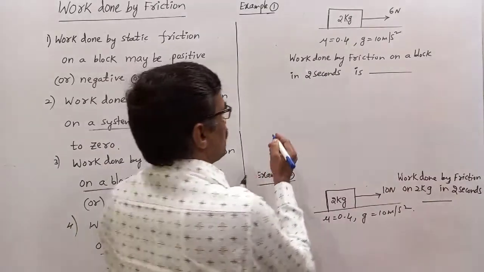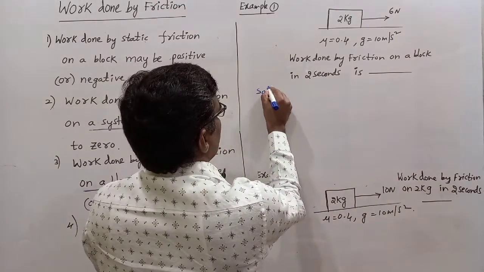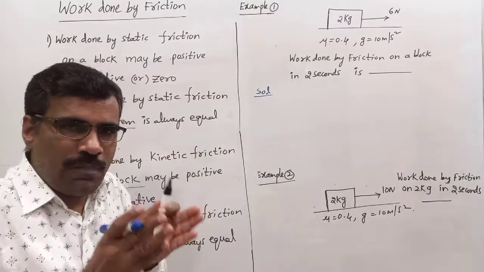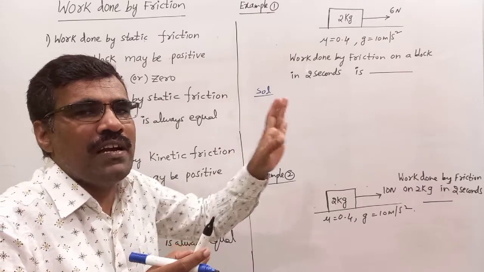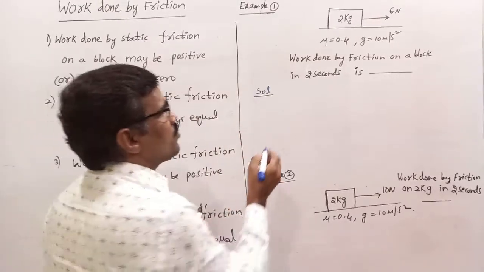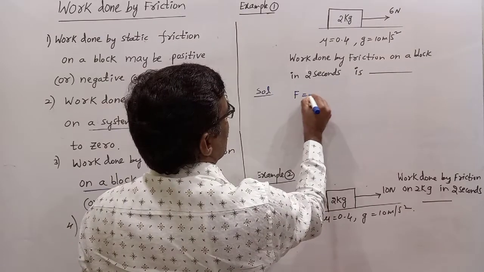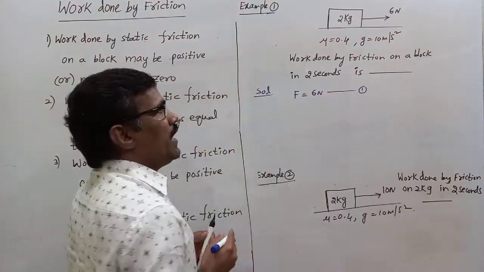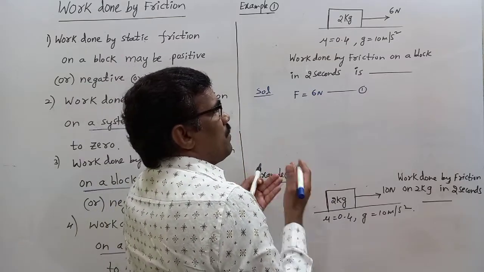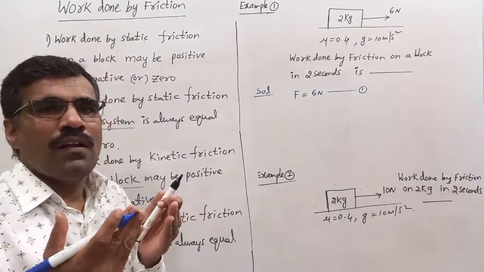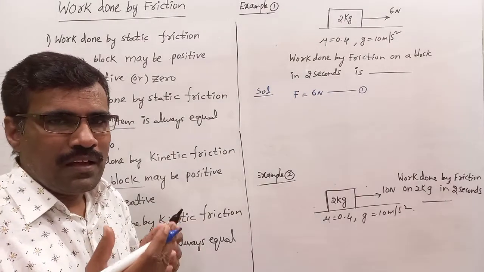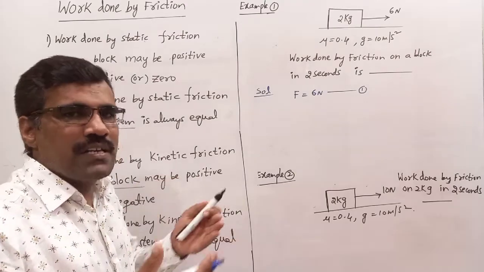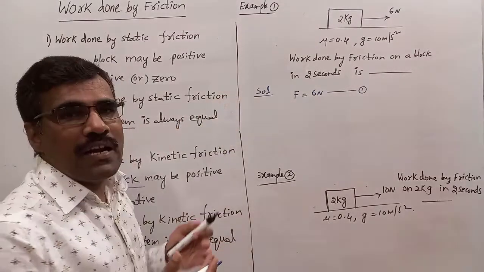Sir, how to solve here? Listen. What amount of force is applied? 6 Newton. If it is applied as 6 Newton, does it slide or not? We have to check it. Applied force is 6 Newton. Compulsorily we need the limiting friction. Compare the limiting friction and the applied force. Then we will decide whether it slides or not.